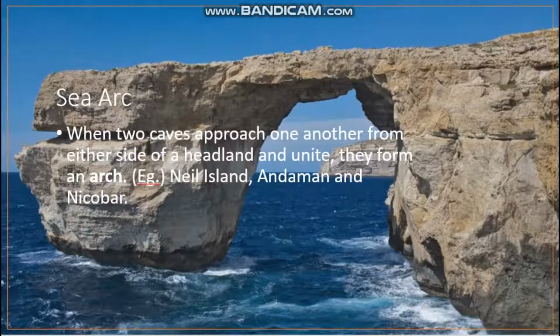So, when two caves approach one another from either side of a headland and unite, they form an arch. Okay, students, what do you mean by sea arch? That means two caves are formed on either side of a headland and unite, and they are joined together.